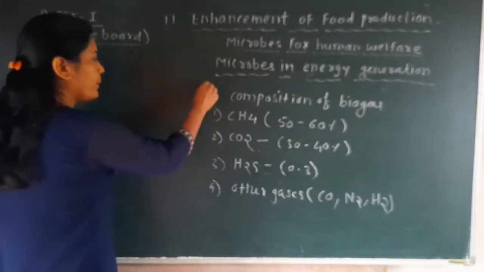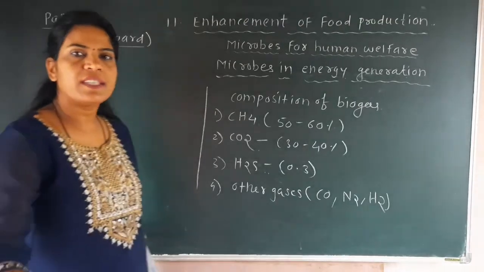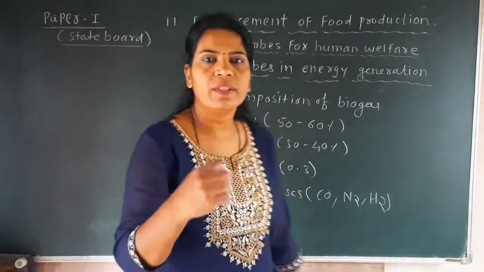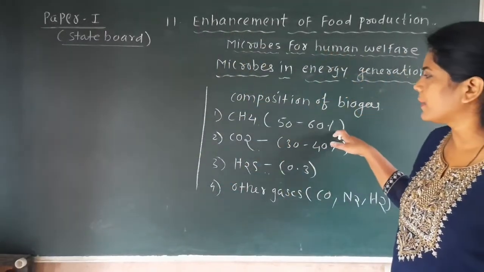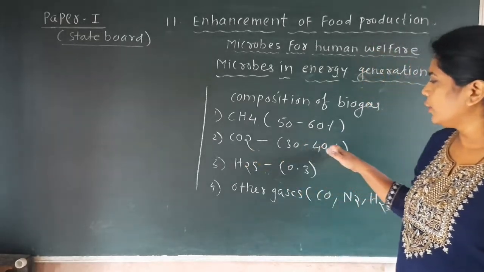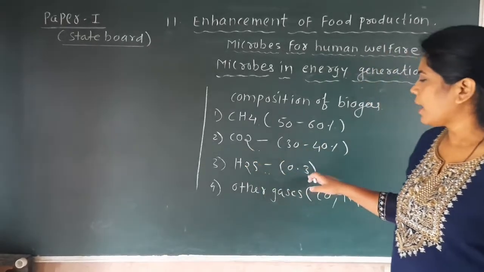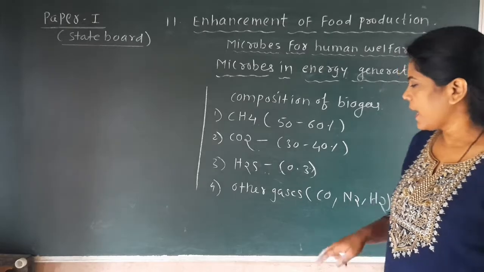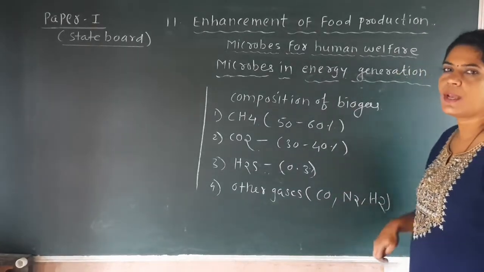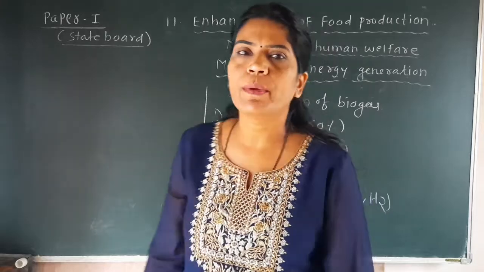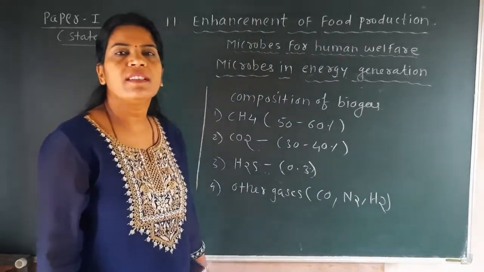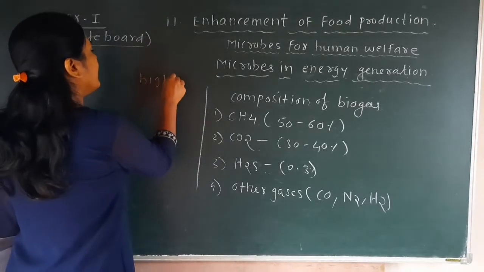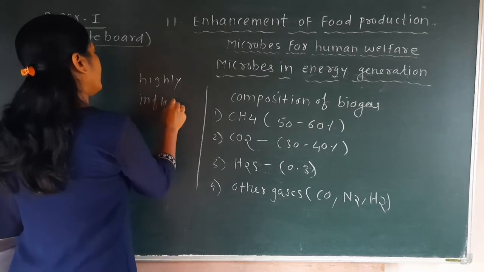So this is an important point that you have to remember: which gases are present in the biogas. Those gases are methane, whose percentage is 50 to 60%, carbon dioxide 30 to 40%, H2S about 0.3%, and other gases which are present in a very trace amount, and those are carbon monoxide, N2 and H2. So this biogas has a combination of substances which is highly inflammable. This biogas is called the highly inflammable source of energy.